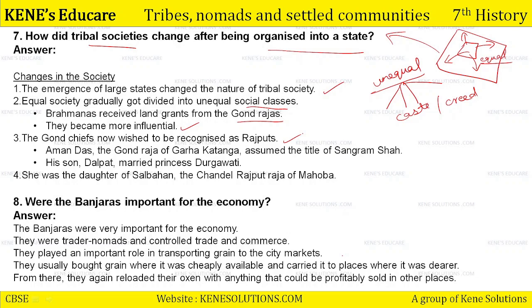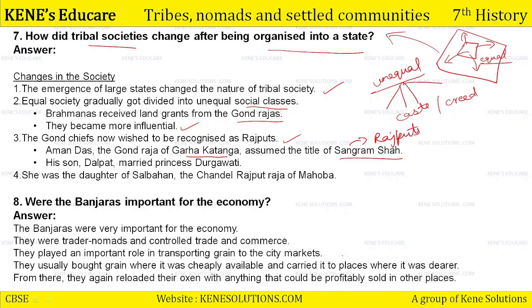But now, because of the structure of the society, because of the caste division of the society, they also wanted to become Rajputs. और राजपूत बनने के लिए उन्होंने बहुत कुछ किया. Number one example is here. Aman Das, the Gond Raja of Gadha Katanga, assumed the title of Sangram Shah. उन्होंने अपना टाइटल ही नाम रख दिया संग्राम शाह का, because Sangram is an associated title of the Rajputs.